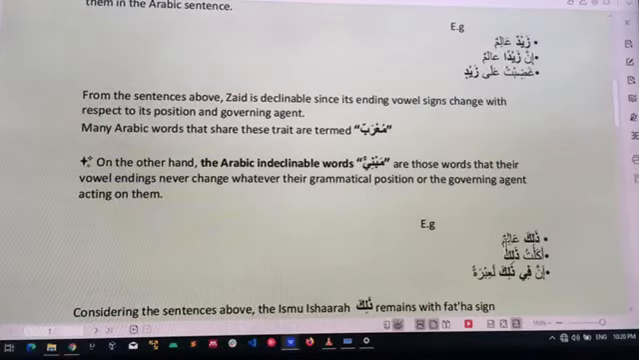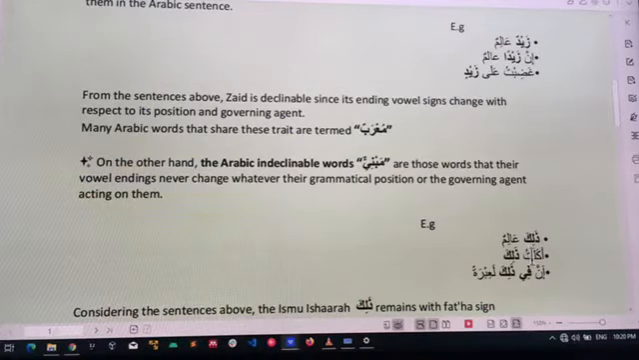Look at this zalika. It will always remain zalika irrespective of what happens. Zalika alimun, that is a learned person. Zalika is taking Fatiha at the end, so it's mabniyun ala al-fathi. It is built upon Fatiha. That Fatiha on it will never change, irrespective of your construction. Even if you construct from here to wherever, it will still remain taking Fatiha.